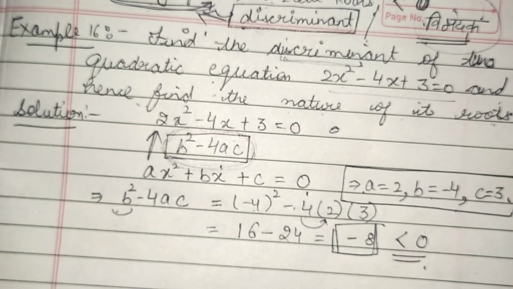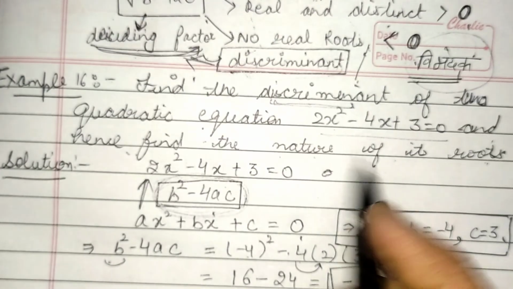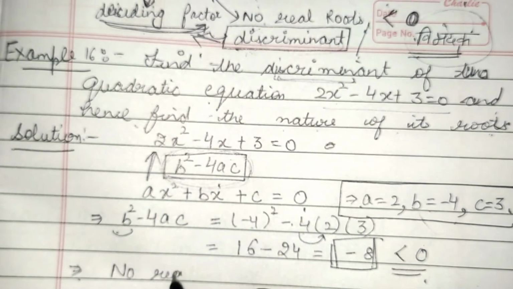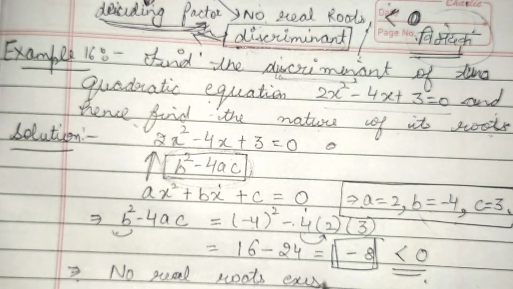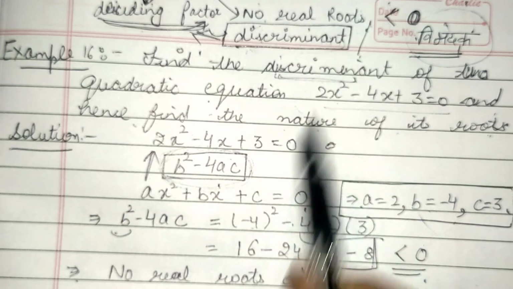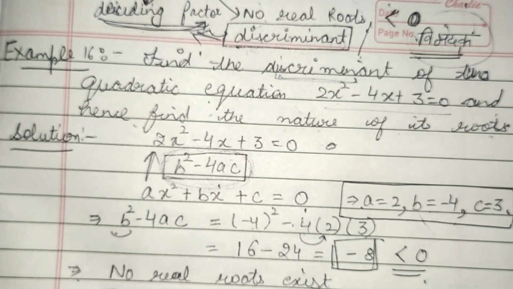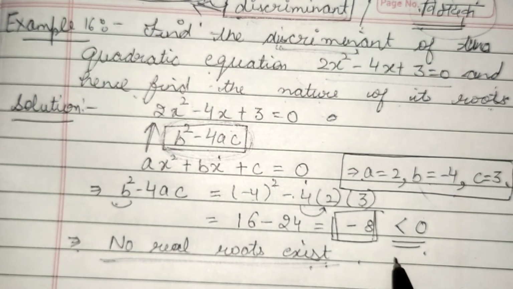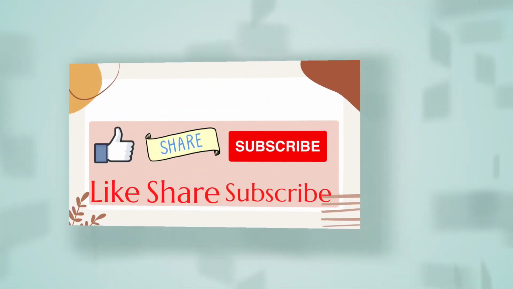Right? So what does it mean? If this is less than 0, then it means that no real roots exist. Okay, so this much I have to do. I have to find out the discriminant and find the nature of its roots. So my nature of roots is what? That no real roots exist, because this value is coming as less than 0.